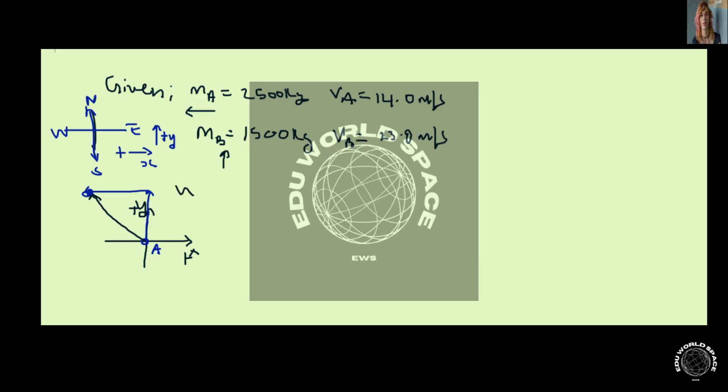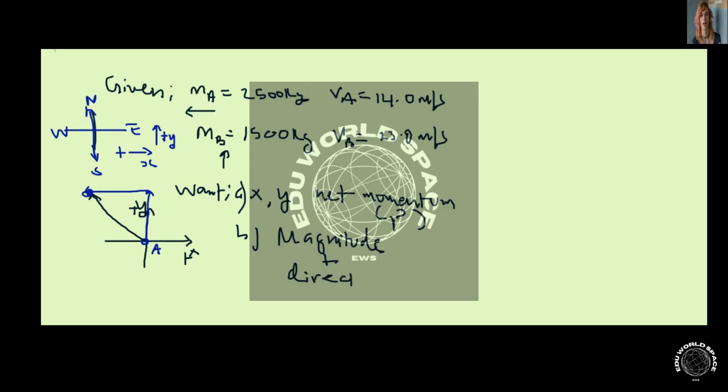In part A, we want to find the x and y components of the net momentum, which we're going to call P. And that's just part A. In part B, we want to find the magnitude and direction of the net momentum. So that's our goal and target. We want to find the magnitude and direction of the net momentum.